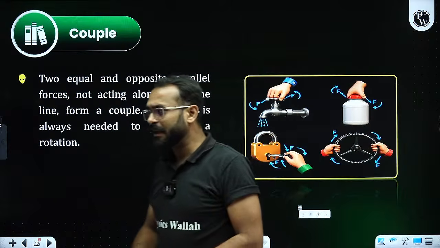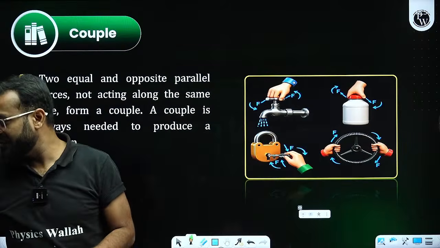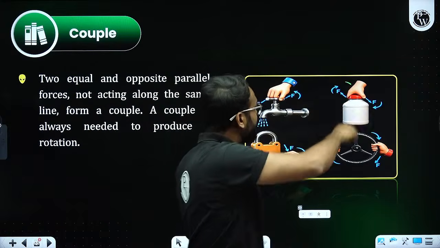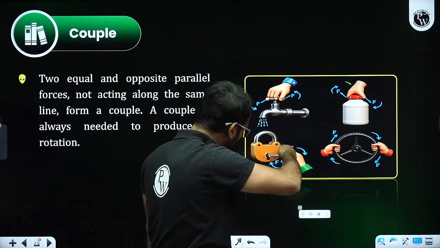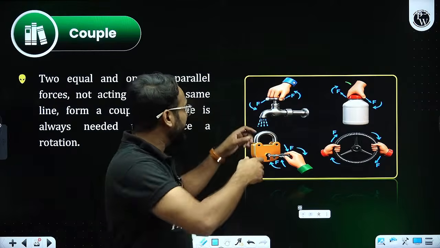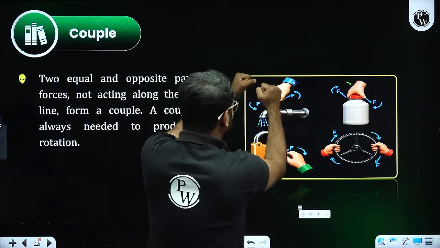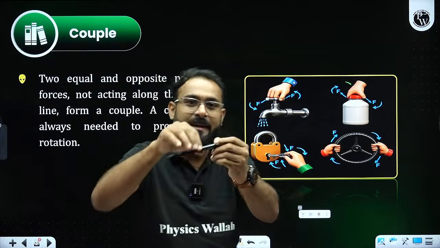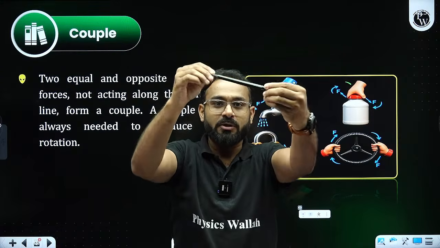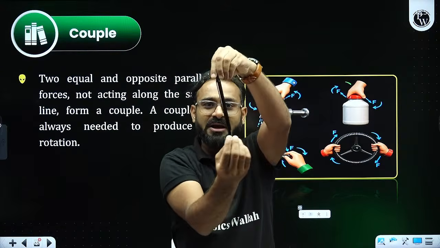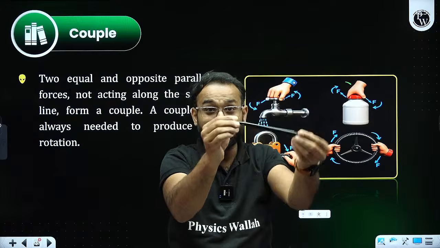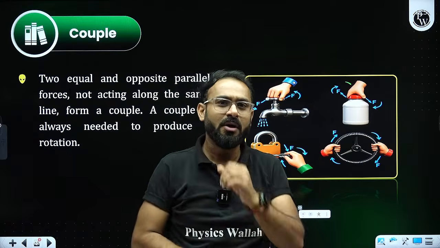So we have seen many such things in our daily life. The examples are right in front of you: opening a tap, opening a cap, steering wheel, lock and key. So in that case, what have we observed? We observed that two forces are actually working. For example, even if I need to rotate this pen, what do I have to do? Sir, you will apply one force over here, and the other force is moving in the opposite direction. So one force is moving in this direction, the other one in the opposite direction.